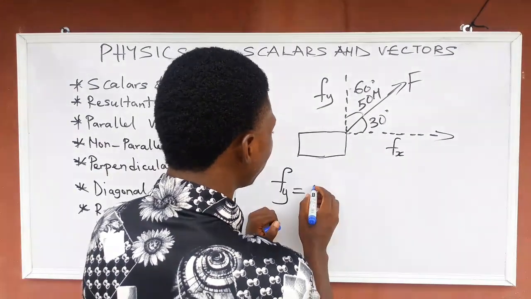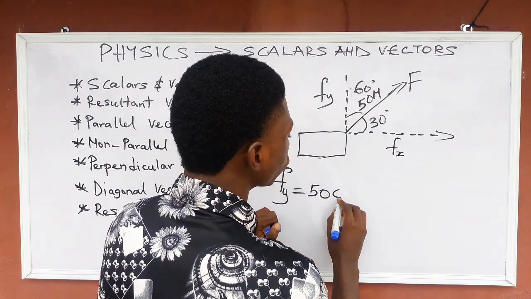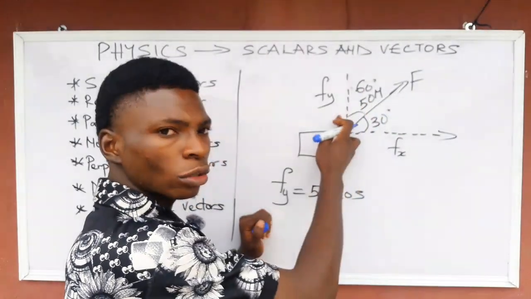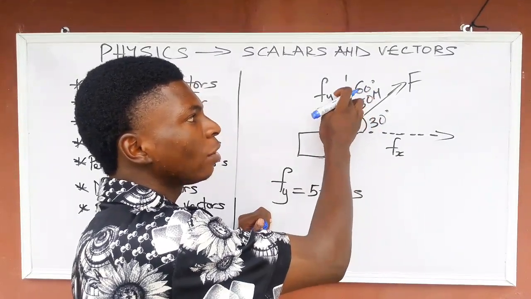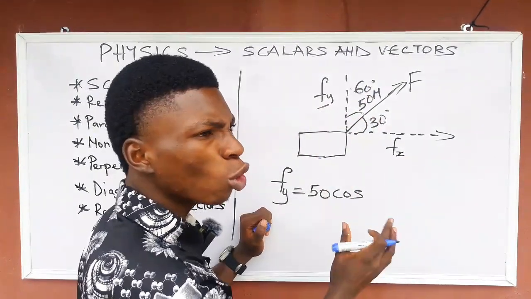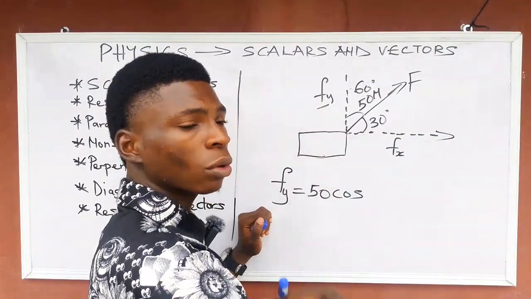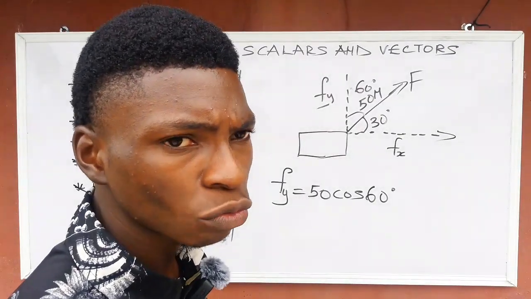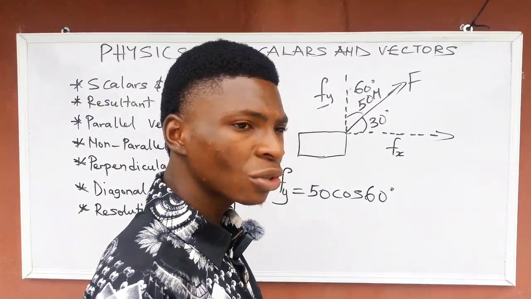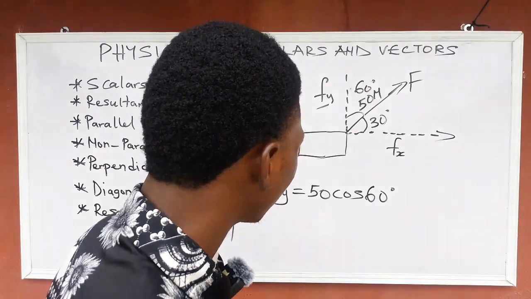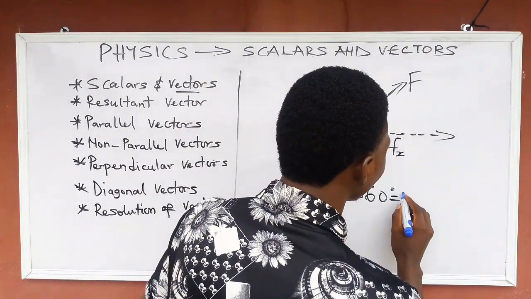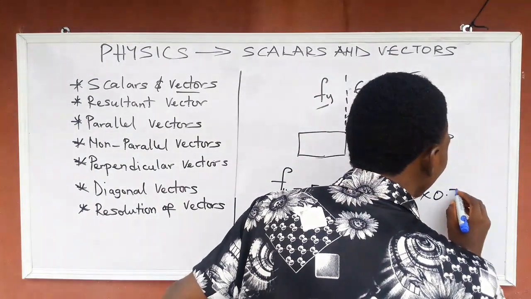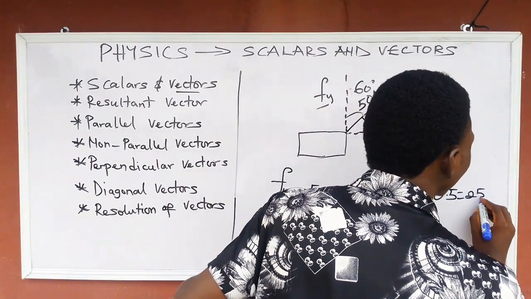I'm going to say, okay, 50 cos. Listen, I'm going to use the cos theta of the angle inclined to the horizontal, because this angle belongs to this side. So I'm going to use cos for the angle inclined to the component you are trying to calculate. Cos 60. Please pay attention to me. My explanation is not too difficult to comprehend. They are simple things. So 50 cos 60. Cos 60 will be 0.5. That will be 25 Newton.